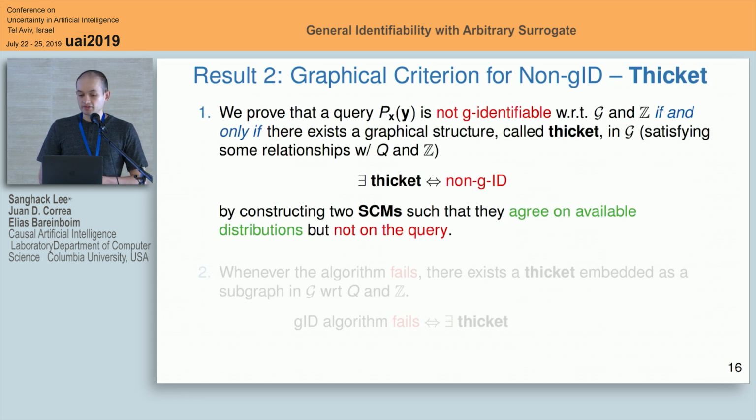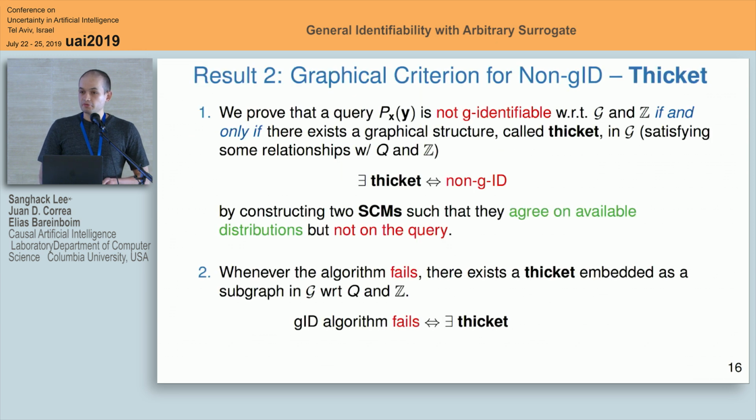So we define a graphical structure called Thicket, and we prove that whenever this structure is present in the graph for a particular query, it will imply that the effect is non-g-identifiable. Again, we prove this by explicitly constructing models that will match in the input but will differ in the target effect. And we also show that whenever our algorithm fails, we can guarantee the existence of such a structure in the graph. And this again will imply that the query is non-g-identifiable. So whenever the algorithm fails, it is because the query is non-identifiable, making it complete.